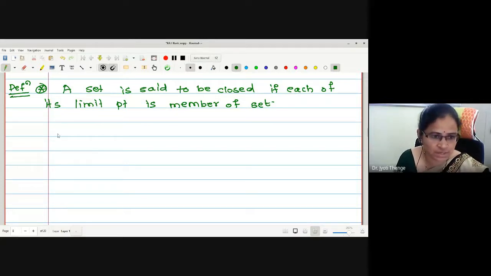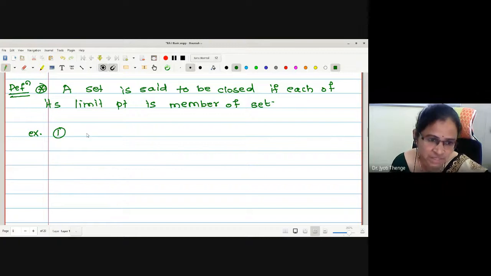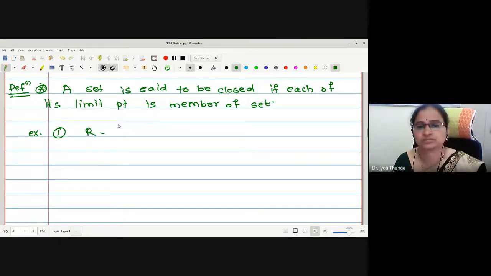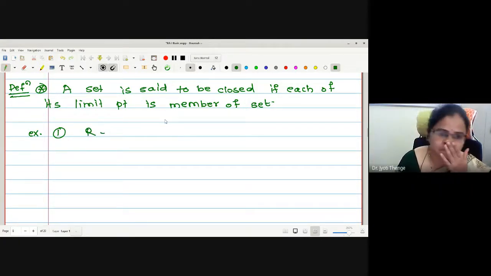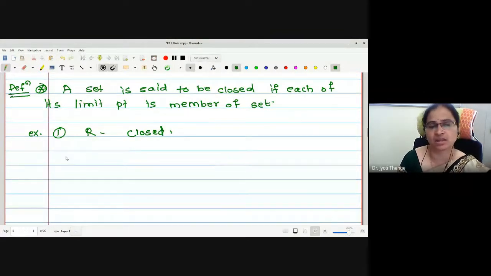Let us consider the examples. Example number one, the real numbers. We have discussed all the limit points: R itself. Therefore, R is closed, since all limit points are real numbers and are in the same set. What about Q?